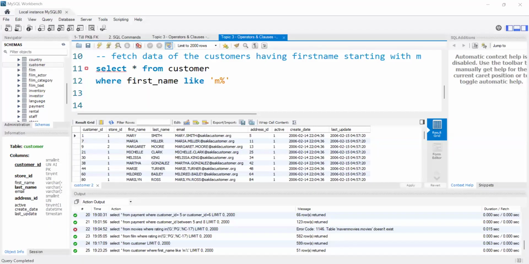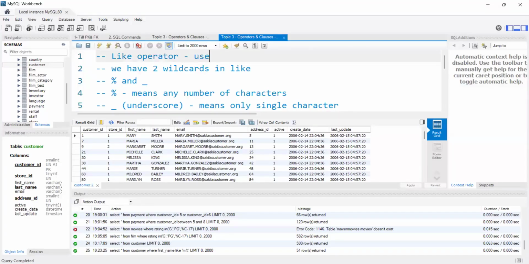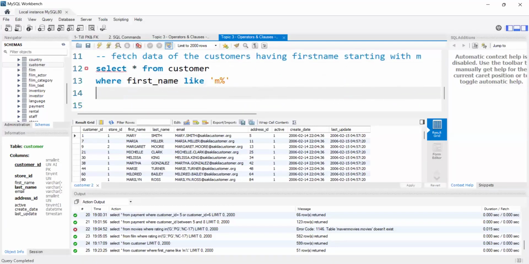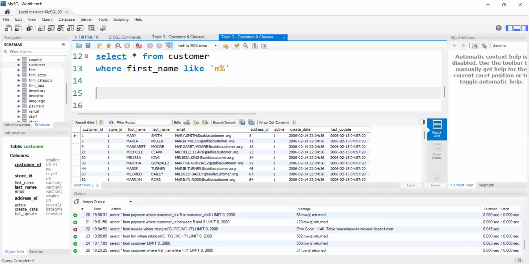Basically, we will use the LIKE operator to find the pattern of the data. Let me write the definition first here. LIKE operator: used to find the pattern of the data. That's it, right? Because here also we are finding a pattern of the data, and however the pattern will be, the first name should be M. Particularly this pattern we are following. I want all the names starting with M, right? So the LIKE operator is used to find the pattern of the data. Now let's see some examples.